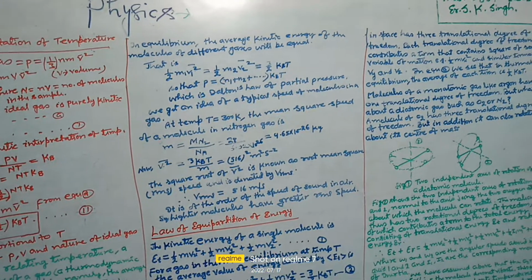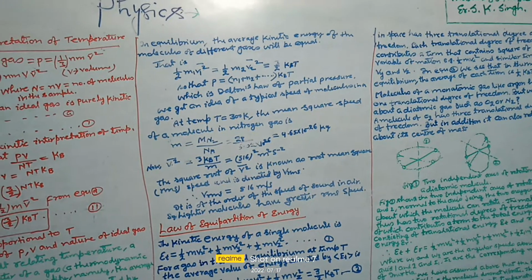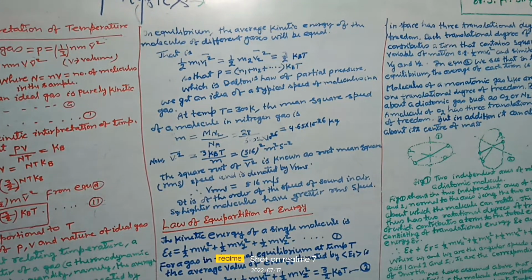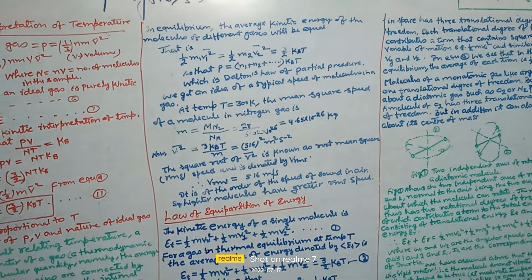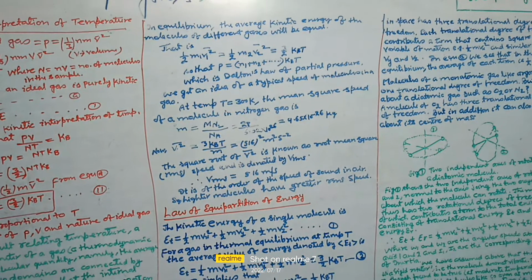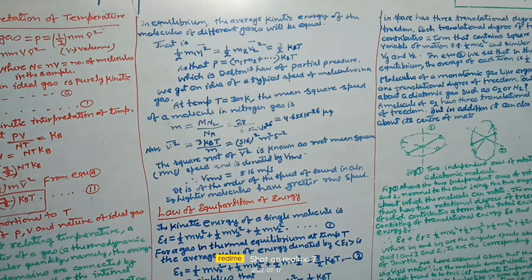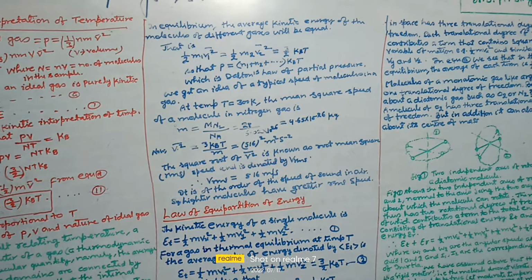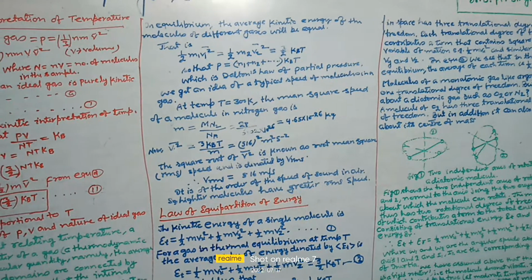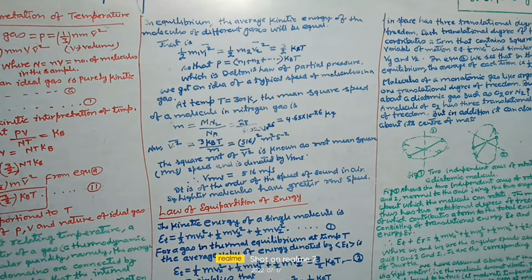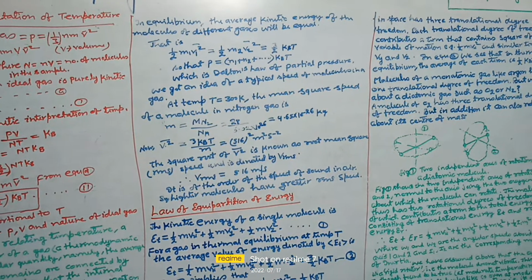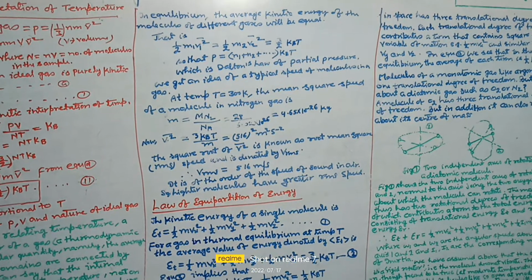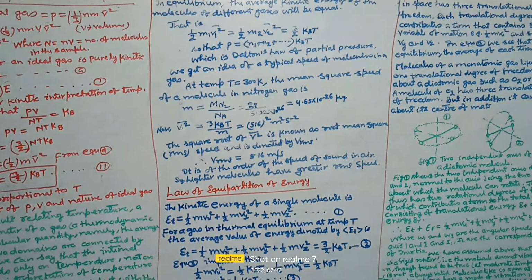We get an idea of a typical speed of molecules in a gas. At temperature T = 300 K, consider the mass of a molecule in nitrogen gas: m = 28, the molecular weight of nitrogen, divided by Avogadro's number 6.02 times 10 to the power 26, which equals 4.65 times 10 to the power minus 26 kilogram. It is the mass of the nitrogen molecule.